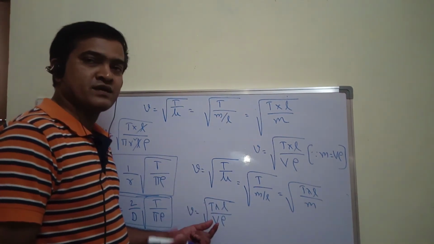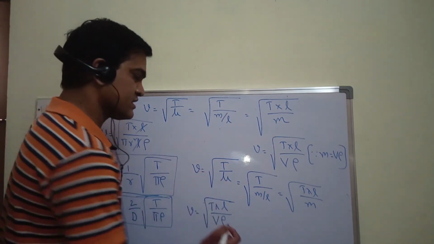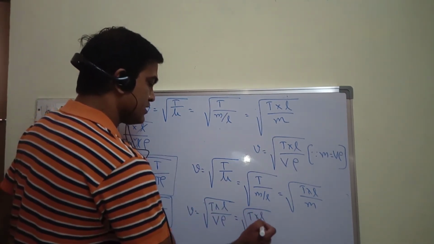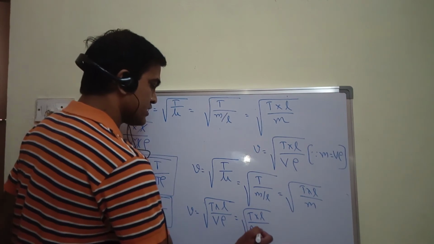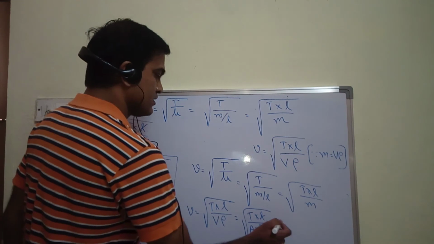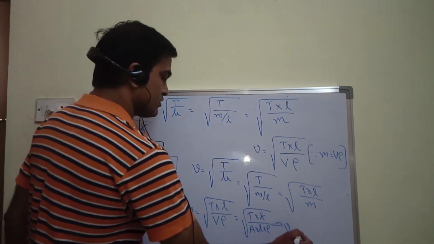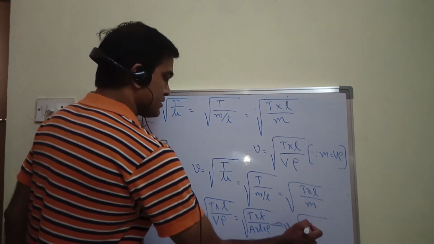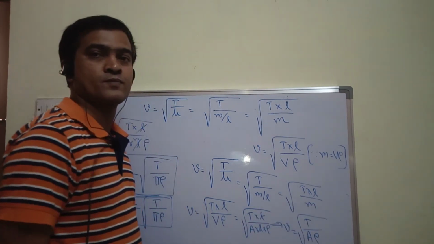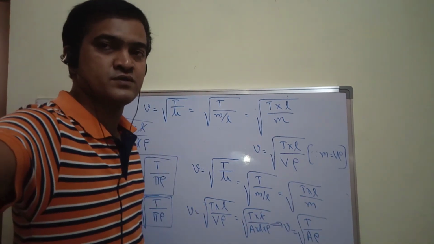Volume is nothing but area into length. So this becomes root over T into L by area into length into rho. So L gets cancelled, and I get root over T by A rho.